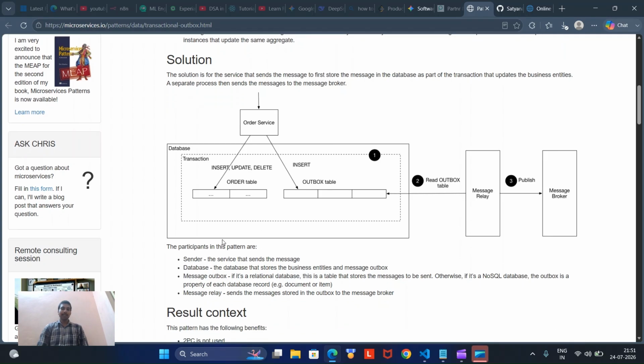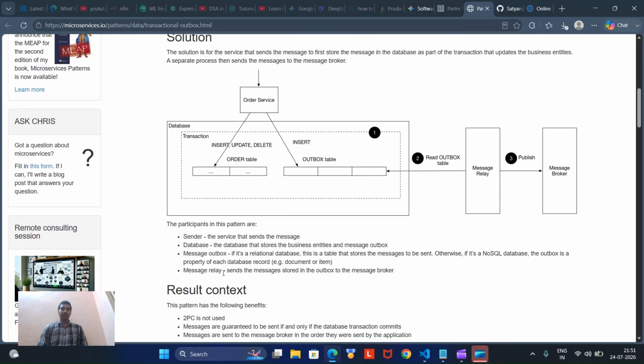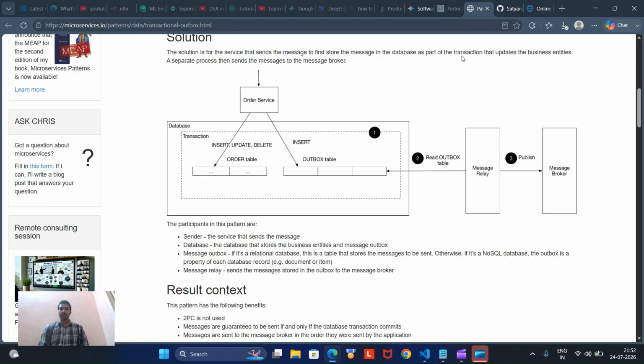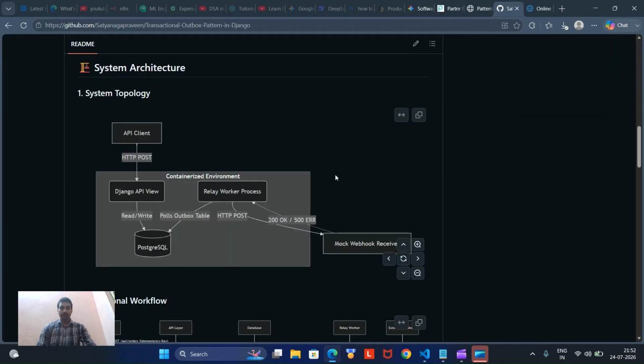The main participants in this pattern are the sender, who sends the message, and the database and the outbox table within the same transaction, and the message relay, which sends the message stored in the outbox to the message broker. The message broker will handle the message and verify which service has to process it. In this system, I have implemented many microservices with the transactional outbox pattern. So how did I solve this problem? Let me make a practical demonstration.